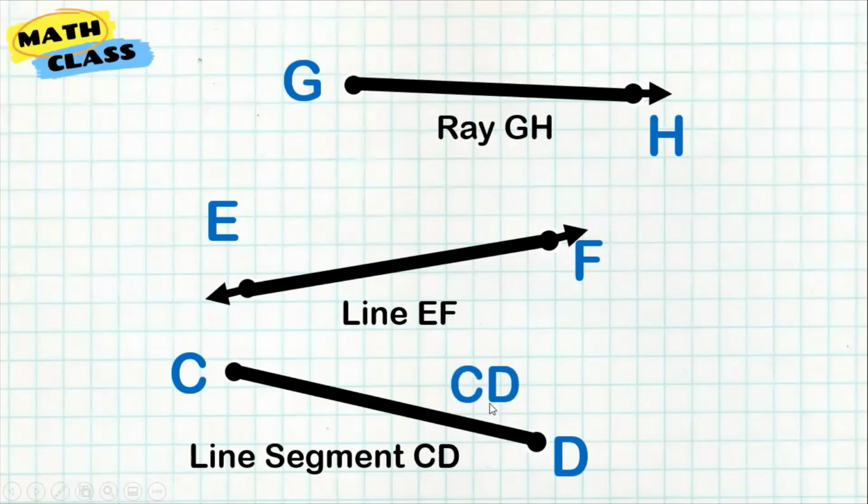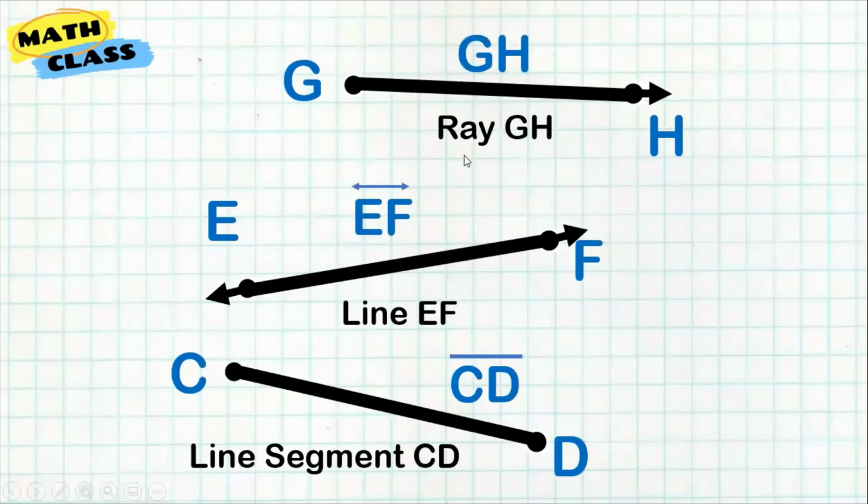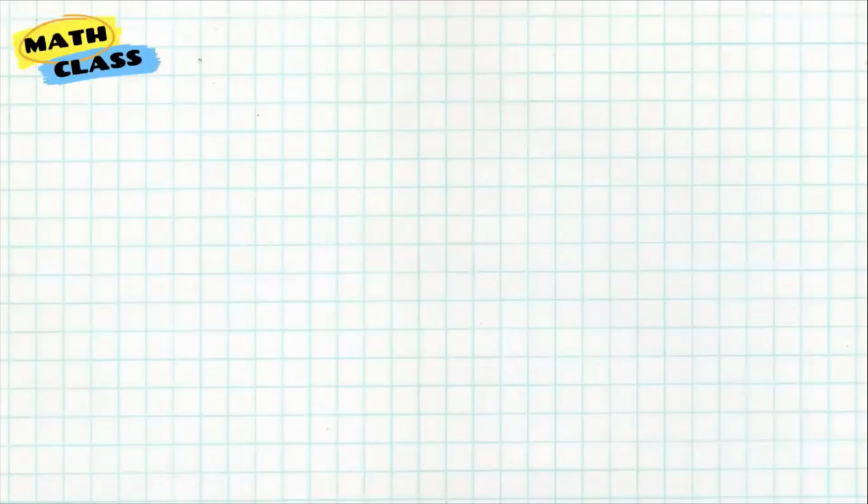For a line segment, I can write a notation by writing a straight line on top of it. It means that it's line segment CD. While if it's a line, I will use the symbol of a two-headed arrow to represent line EF. And if I want to represent a ray, I will just have a one-direction arrow. So that's a ray, a line, and a line segment. Now that you know the concept of line, line segment, and ray, we can now move on to angles.